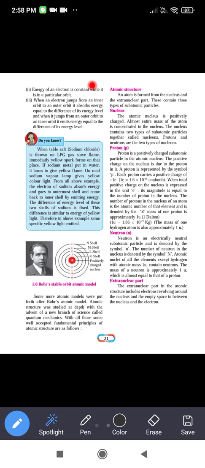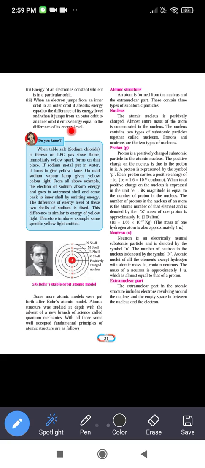Third, when an electron jumps from an inner orbit to an outer orbit, it absorbs energy equal to the difference of its energy levels, and when it jumps from an outer orbit to an inner orbit, it emits energy equal to the difference of its energy levels. So what happens when the electron jumps from one orbit to another?